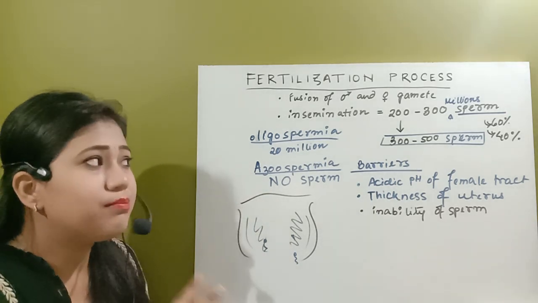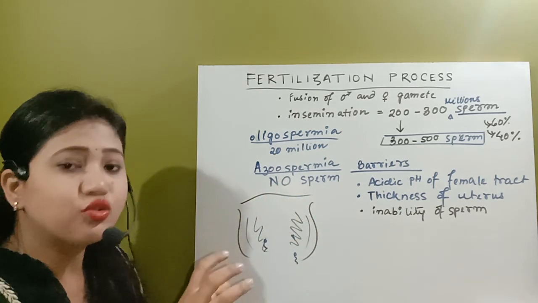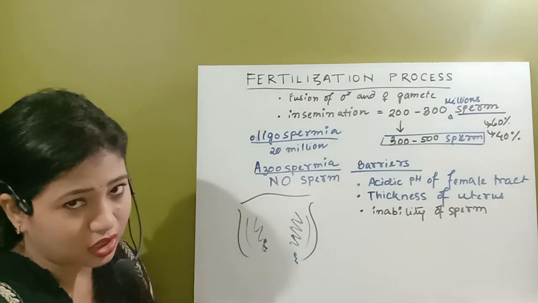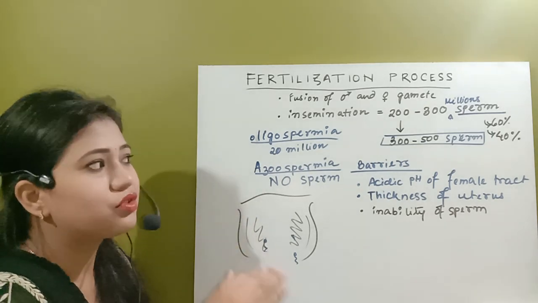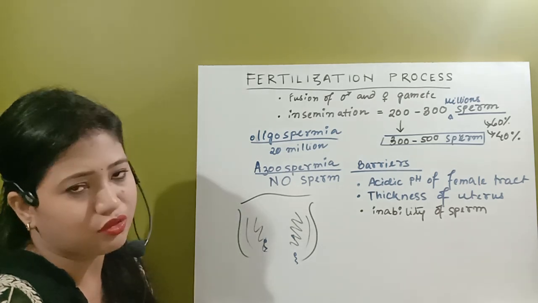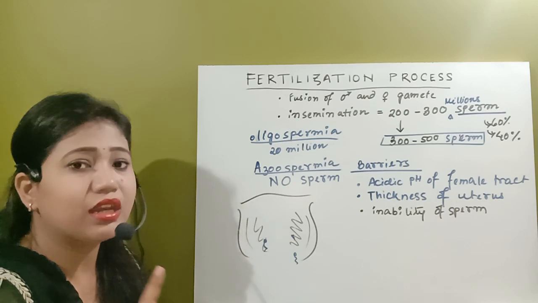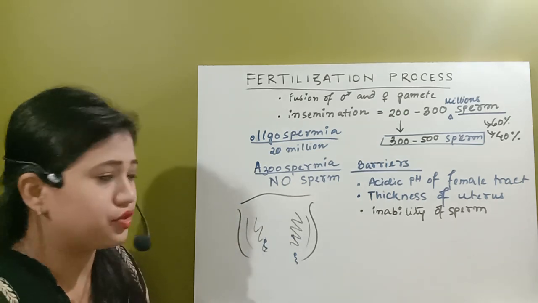So only because of that, the sperm count is very much high in one ejaculate, so that from that, some of them, a very small percent, only 1% can go to the site of fallopian tube. 1 in a million will go to the site of fallopian tube.